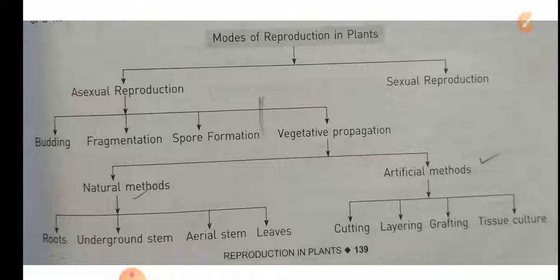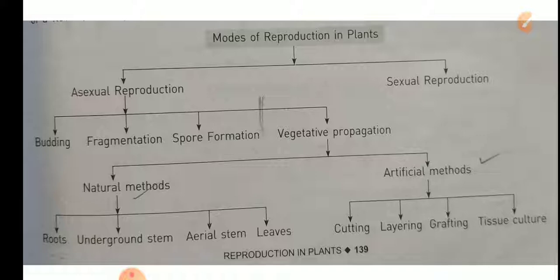These come under the category of asexual reproduction. With definition and example I will explain from the book also. So first of all, try to understand this chart.